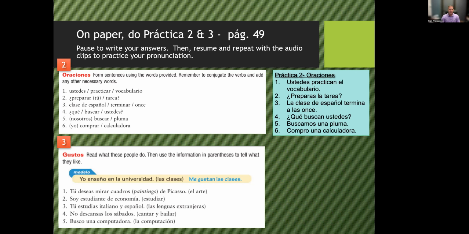Okay, the instructions for the second 5, sorry, I hope you read through them, is you're going to take that sentence and you're going to transform it into what is pleasing or what something or somebody likes. So, yo enseño en la universidad las clases. And the answer would be, me gustan las clases.